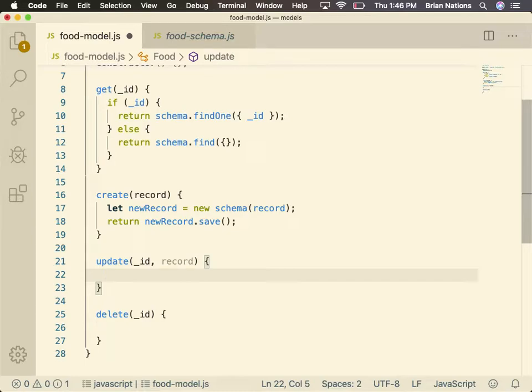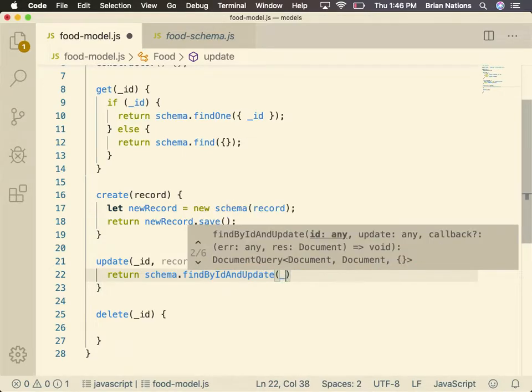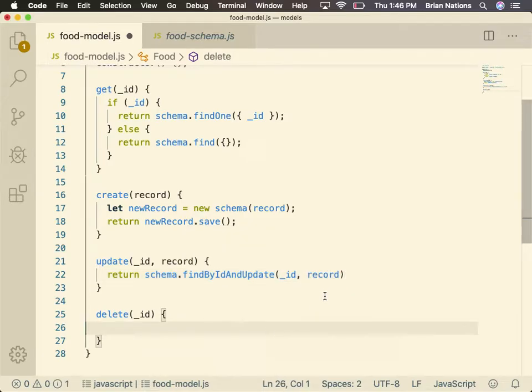Then we have update. Update is also really simple. We're going to say return schema.findByIdAndUpdate. And then we give it an ID. Now this is the important part. We have to give it a record to update. Okay? Technically that will work right there.